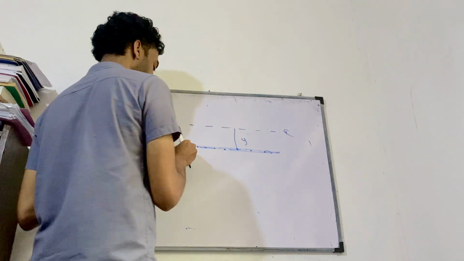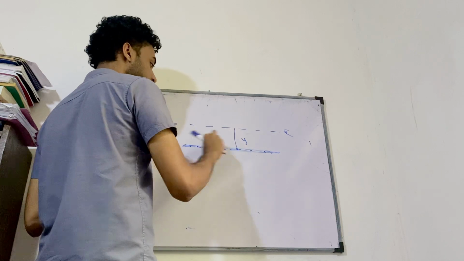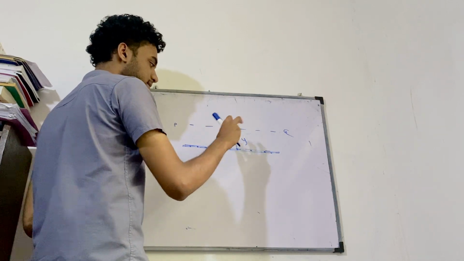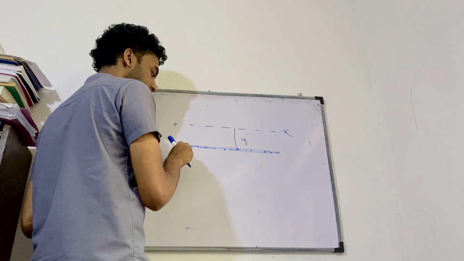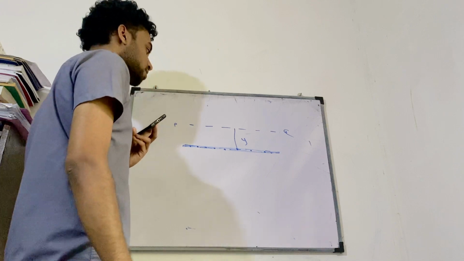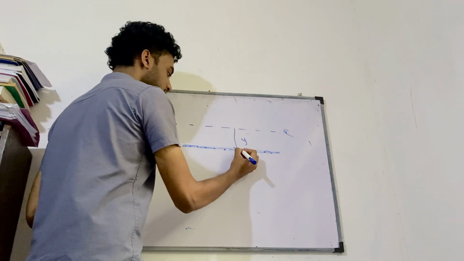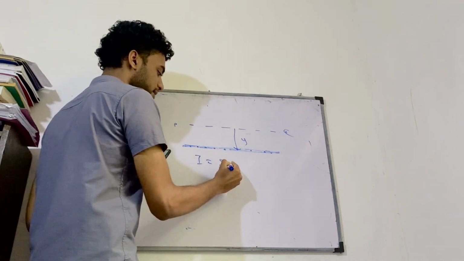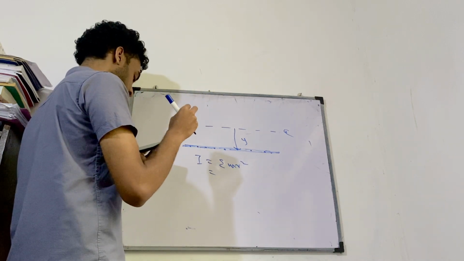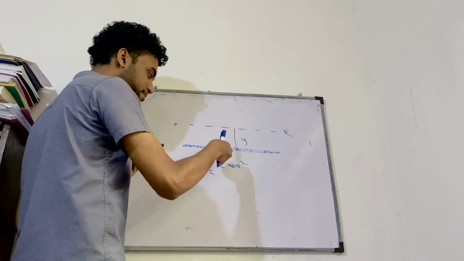So I may be having masses m1, m2, m3, m4, and it could be not even; you can have different masses here and there. The mass here could be different from the mass here. It doesn't have to be even. What matters is this: I know I is equal to sigma m r squared. So what is sigma m here?